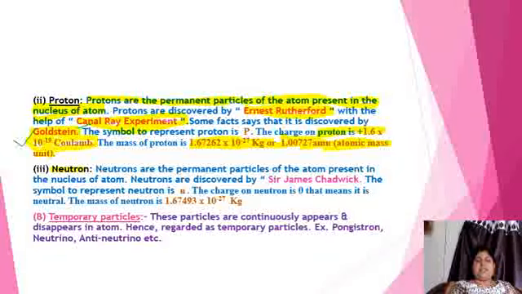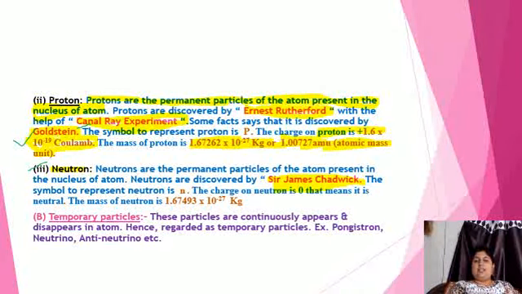The third particle is the neutron. Neutrons were discovered by Sir James Chadwick.